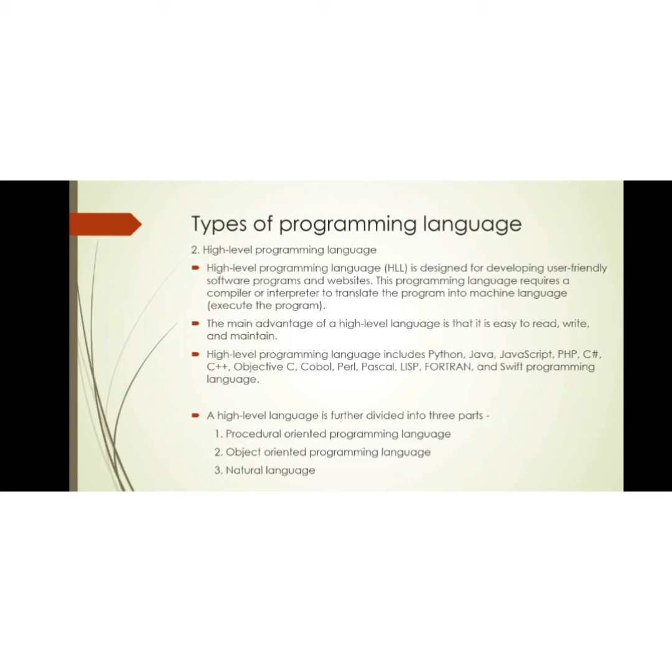Object-oriented programming languages allow the user to specify what the output should be without describing all the details of how the data should be manipulated to produce the result. And the third one is natural language. Natural languages are still in the developing stage, where we could write statements that would look like normal sentences. Programs designed using natural languages will have artificial intelligence.